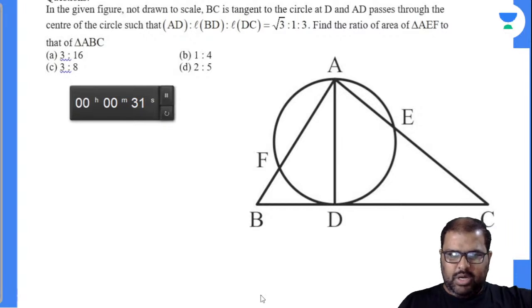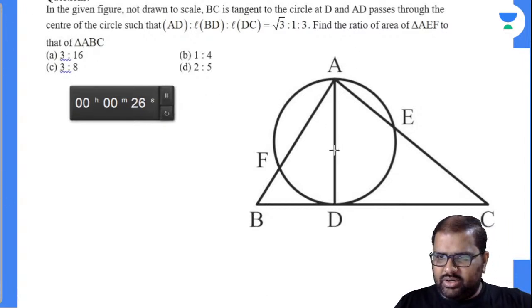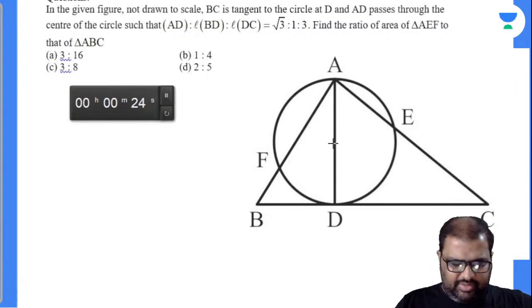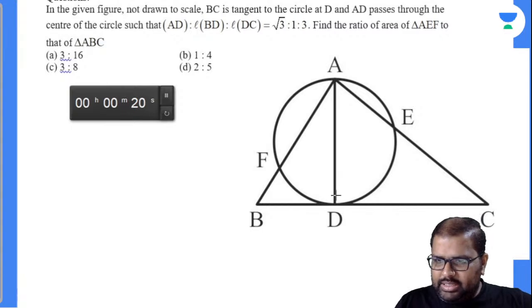Okay. I can write down one point for you, right? As it passes through the center of the circle, I'll take the center of the circle as O, which will be on AD only. I can do one more point, right? So see here, AD will be the diameter of the circle. Of course, the radius of the circle will make 90 degrees with the tangent. Yes, I can surely write down this point there.